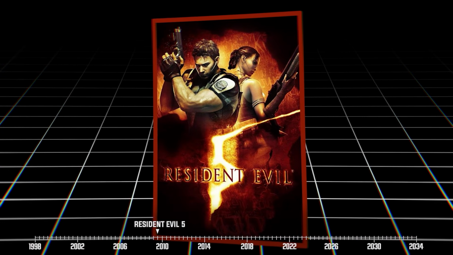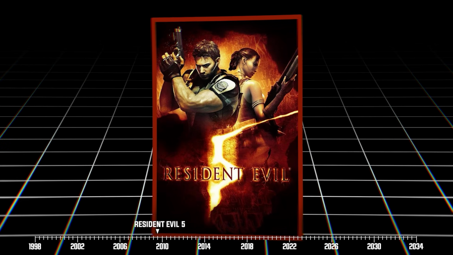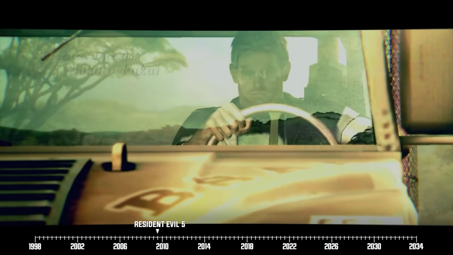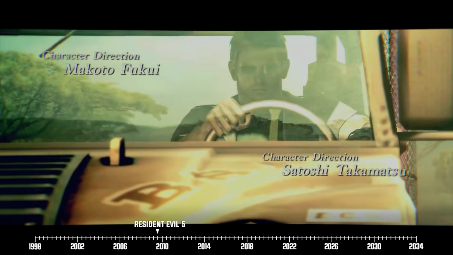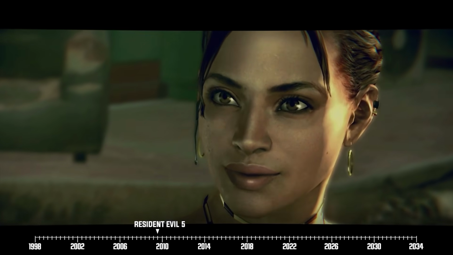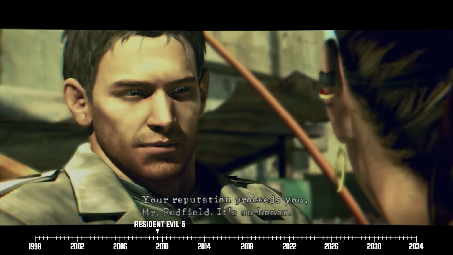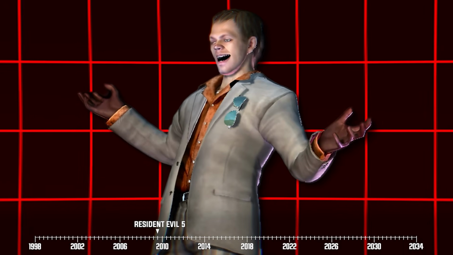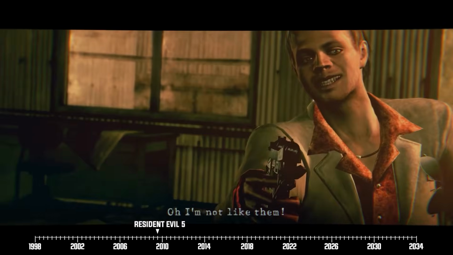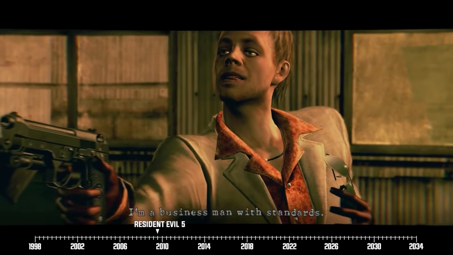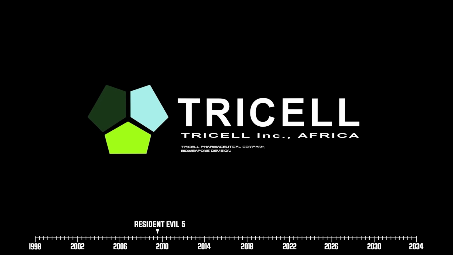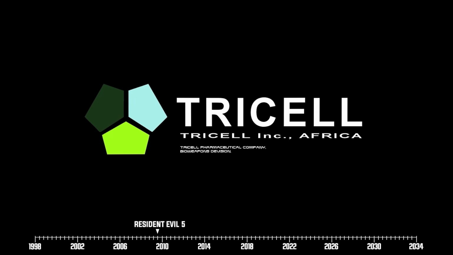We turn the clock forward to 2009, when the main storyline of RE5 begins. The game opens with Chris traveling to West Africa's Kijuju region on a mission from the BSAA. It's here where he meets Shiva Alamar, a fellow BSAA operative working for their organization's West African branch. Their primary objective is to apprehend a man named Ricardo Irving. See, Ricardo is basically this rich guy who serves as the director of an oil field owned by an organization known as Tricell. Tricell, for all intents and purposes, happens to be one of Umbrella Corps' rival companies.